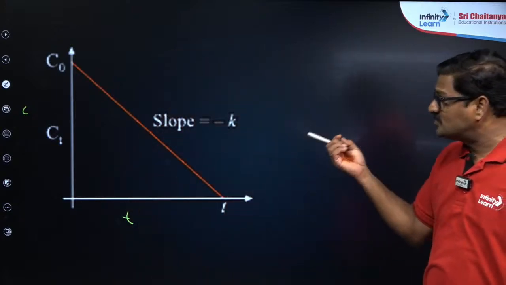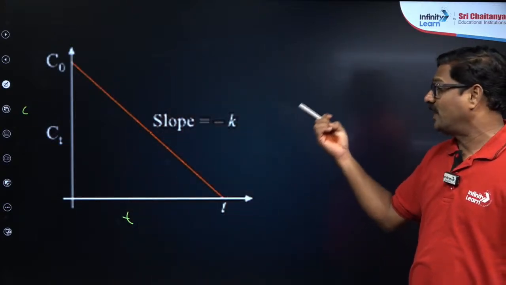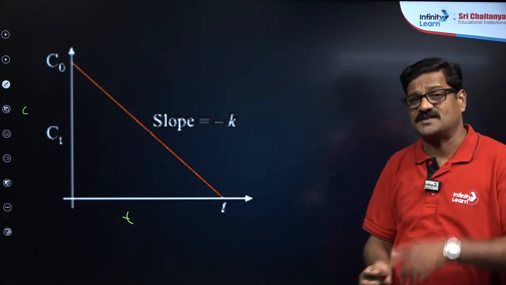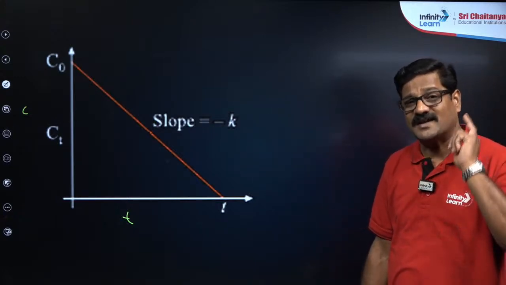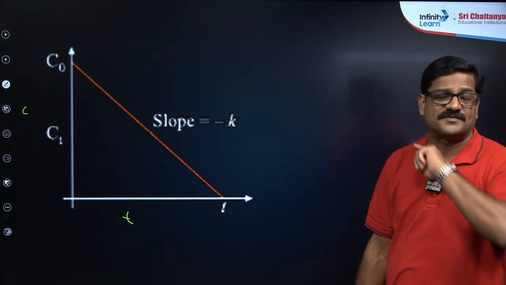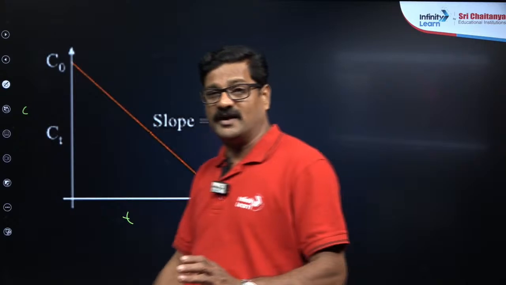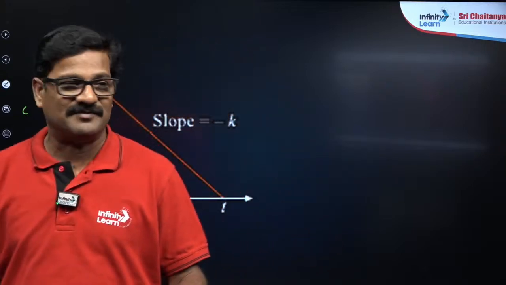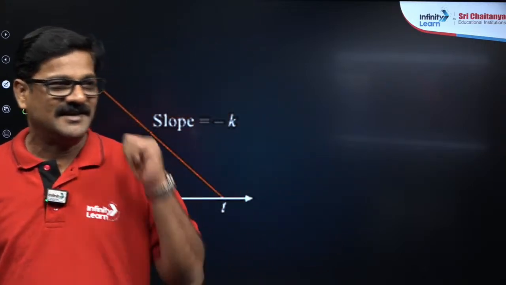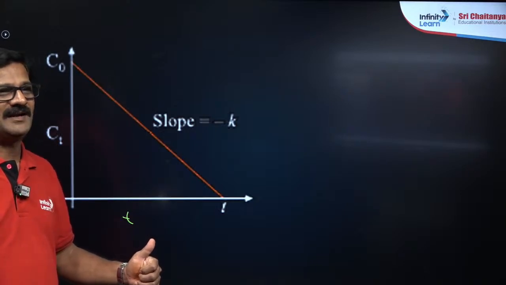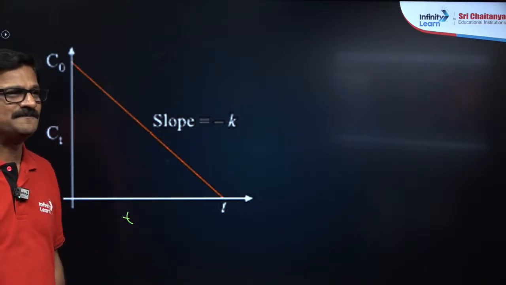So the nature of the graph can be predicted based on the particular graph that is given. There are 6 graphs given in the NCERT textbook. These graphs you have to study. Based on the graph, directly you will be getting a question in the NEET examination. Ready for that, my dear students?